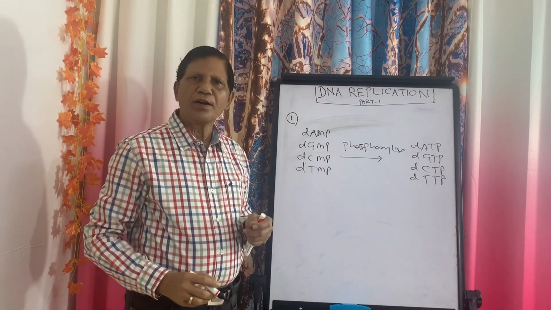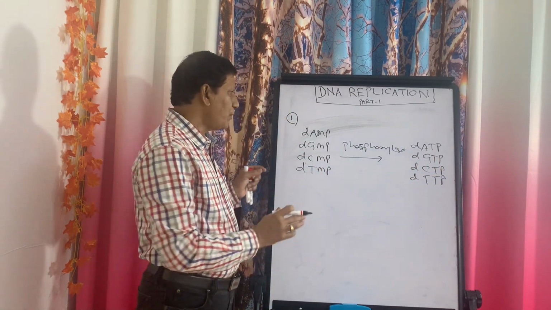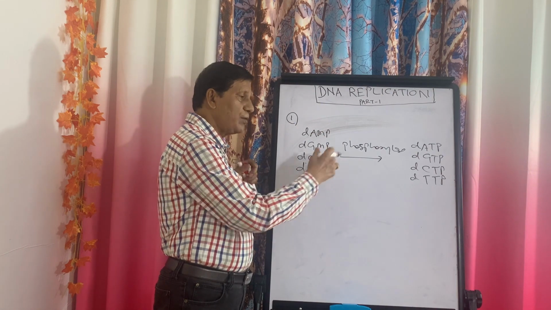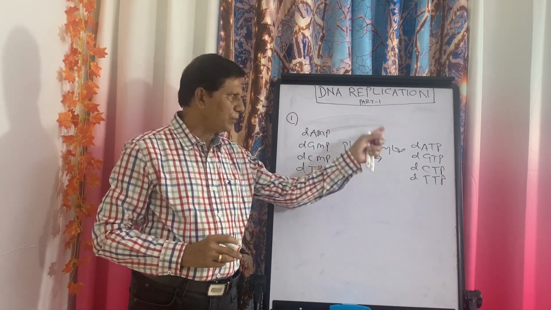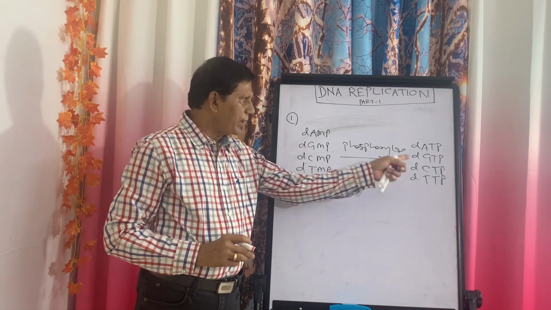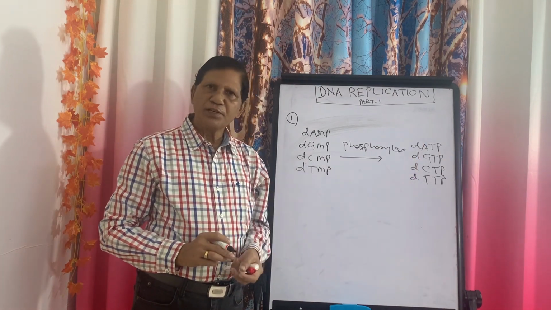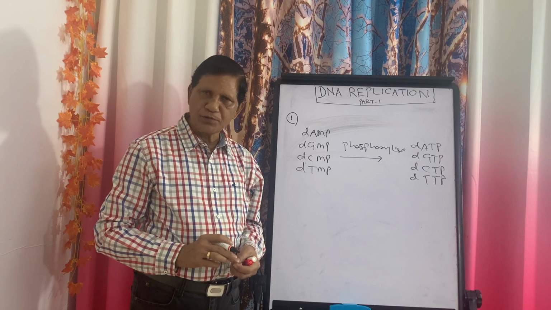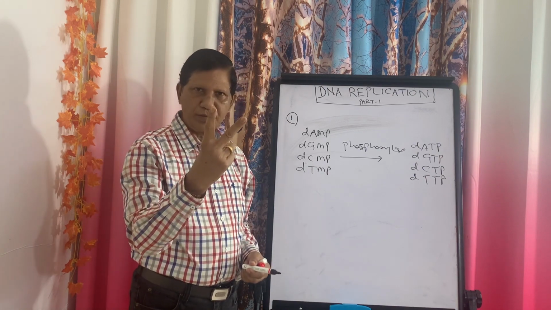Now one question may come to your mind. We want only these nucleotides, but why are they converted to their triphosphates? What is the answer? When these triphosphates of deoxyribonucleotides are used, they will serve a dual purpose.